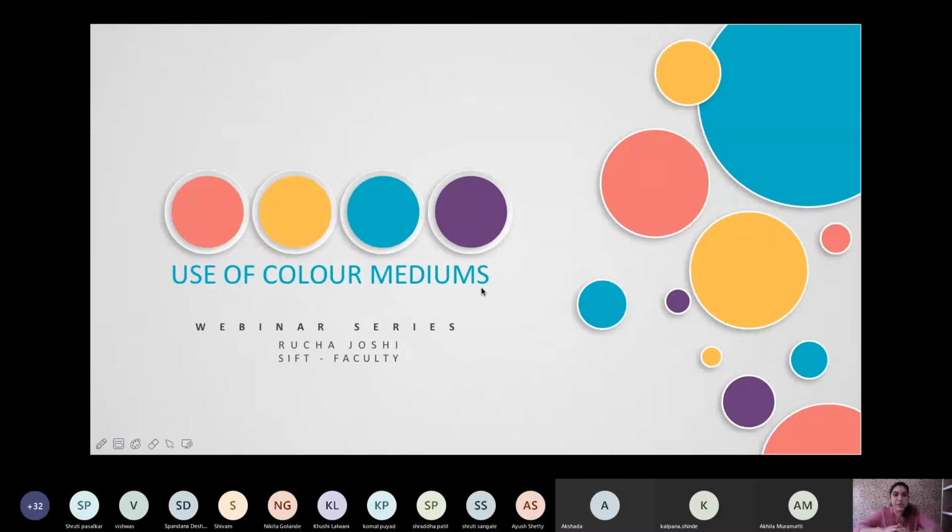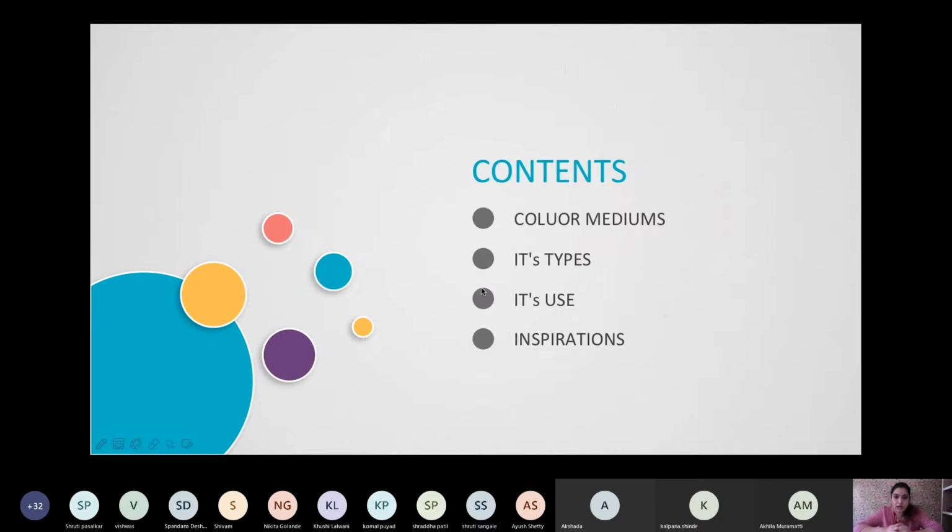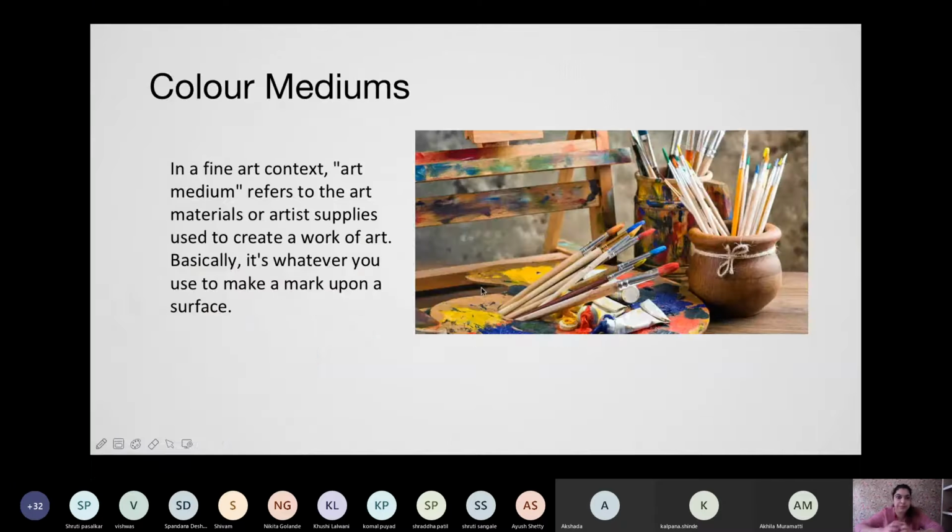So, use of color mediums. We'll be talking about different color mediums, their types, their use, and how we can actually do a demo of using them. In a fine art context, color medium refers to the art material or the artist supplies used to create a work of art.